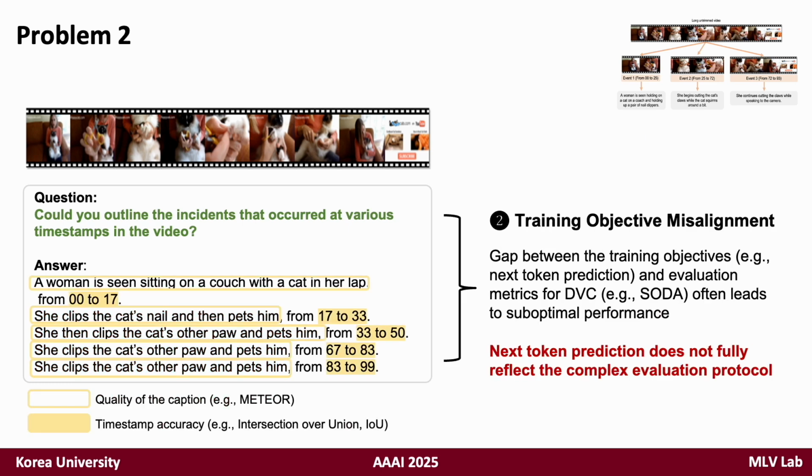Second, the gap between the training objectives and evaluation metrics for DVC often results in suboptimal performance. In dense video captioning, models are evaluated using a combination of metrics. For example, caption quality is measured by METEOR, while the timestamp accuracy is assessed using the intersection over union, IOU. And SODA, which is the major metric of DVC, integrates these metrics through dynamic programming to provide a comprehensive evaluation. However, video large language models are typically trained with the next token prediction, a simplistic objective that does not fully reflect the complex evaluation protocol.